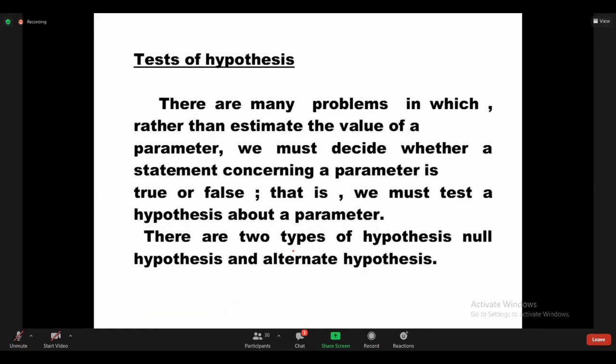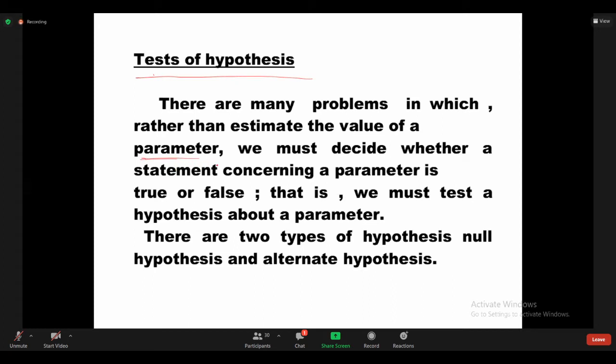Now all of you see, the actual topic is testing of hypothesis. Once you read this, you will see there are many problems in which, rather than estimating the value of a parameter, we have a different task. Parameter means population measurements. Random sample measurements are called statistic. We already discussed this terminology: the population measurements are called parameters, and random sample measurements are called statistic.